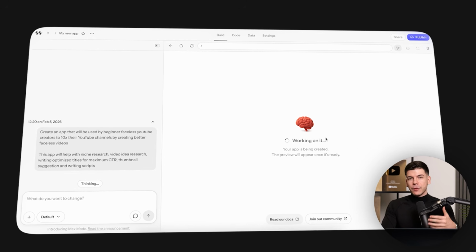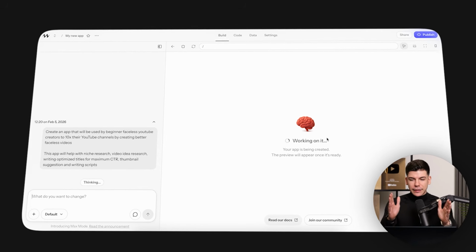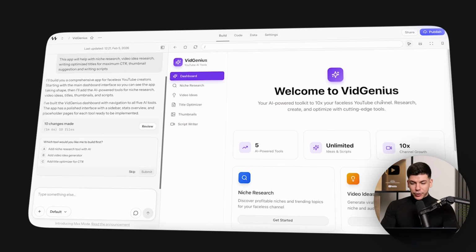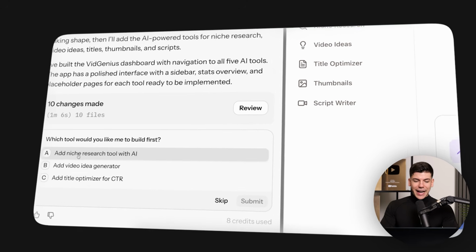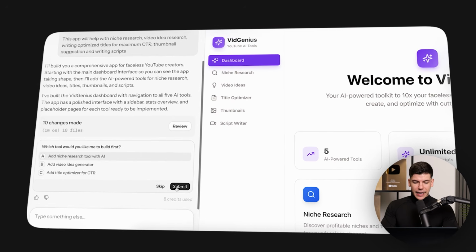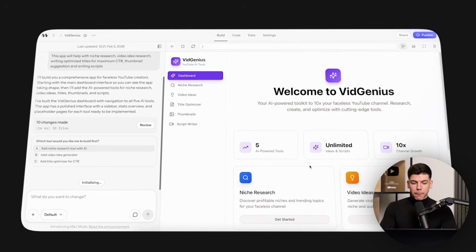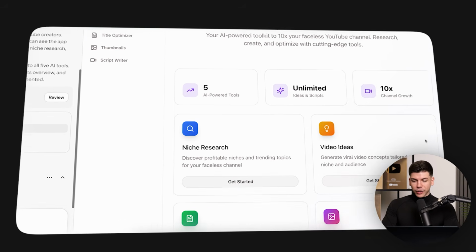It will start building it, and then it will start coding, and then it will recreate the entire thing. Now it's gonna show me the preview, and then it will also ask me some questions like, which tool would you like me to build first? Let's say I want to add niche research tool with AI first. I'll now submit this and it will keep on building. But as of right now, it looks incredible.